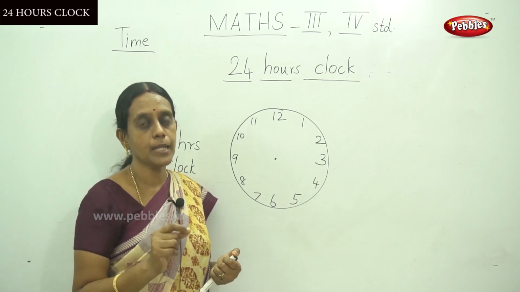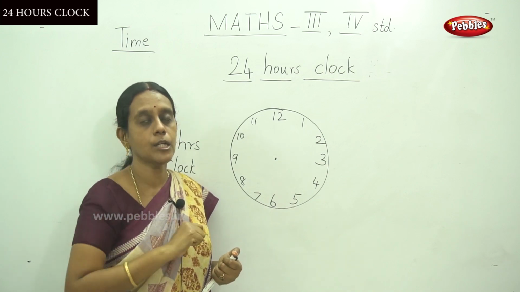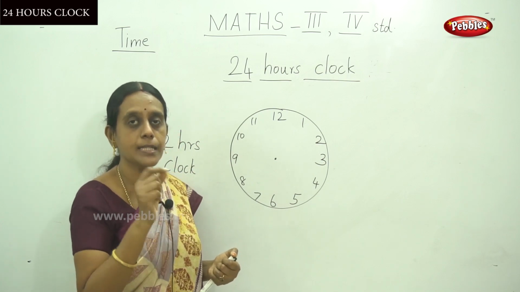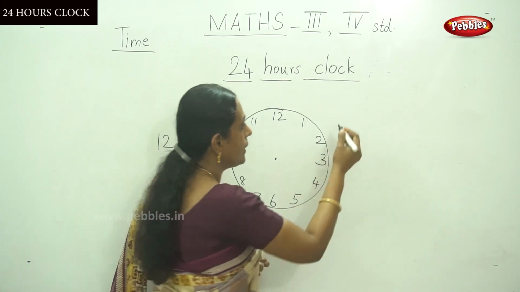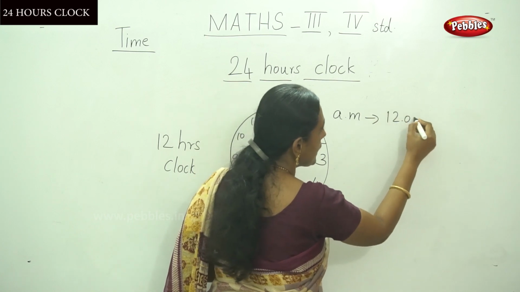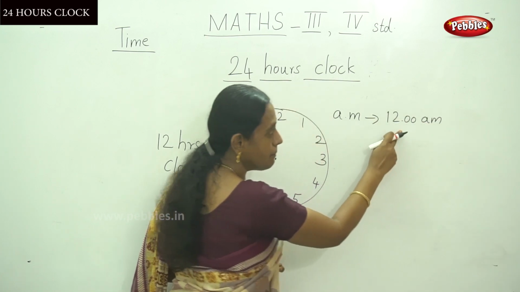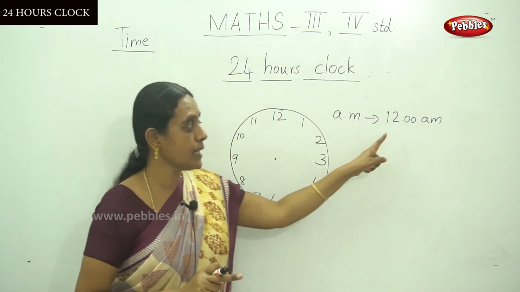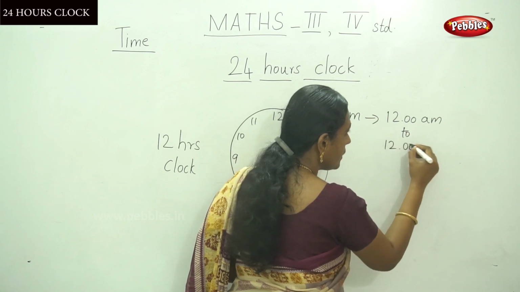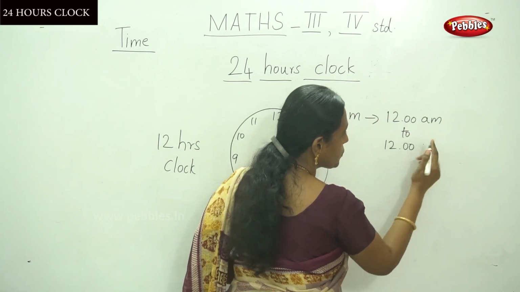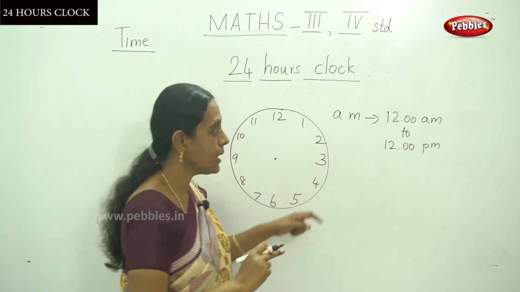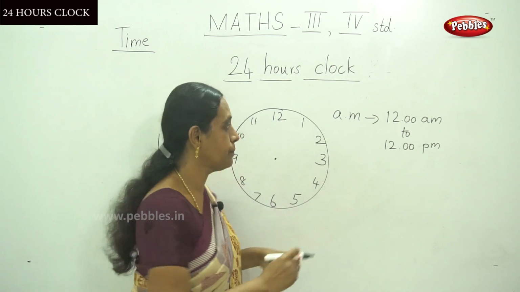Ante-meridiem means from 12 AM, midnight, in the early morning, up to 12 PM, which is noon.